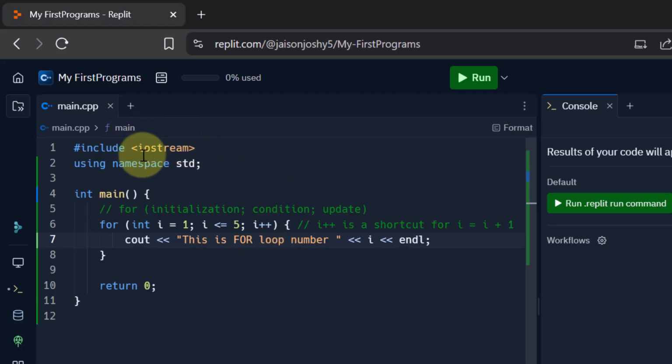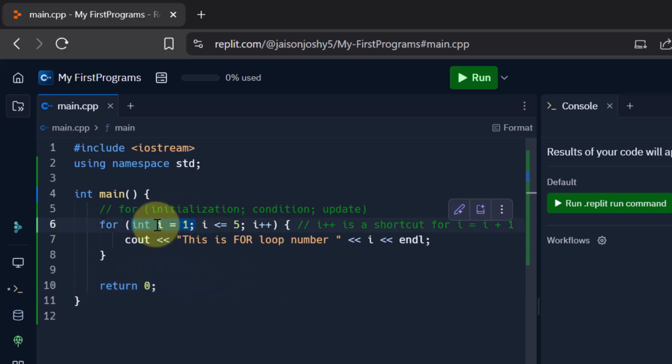Okay, so we have the iostream and namespace std, then we have our main function, and here we have a for loop. So for loop also is something that is going to run again and again until a condition is true, and when the condition becomes false, it will stop running. Let's see. You start off by typing for, and within this parenthesis, there are a few things that you have to type. Let's see what they are.